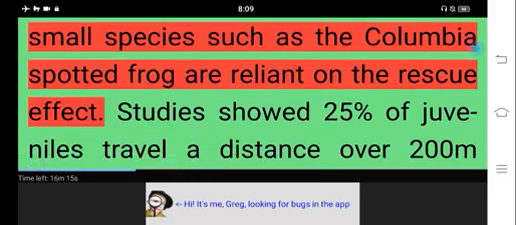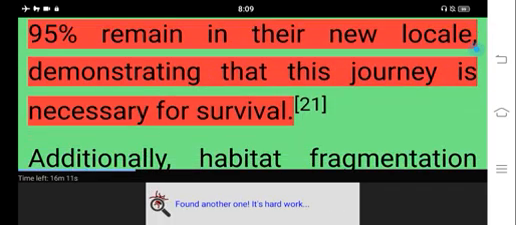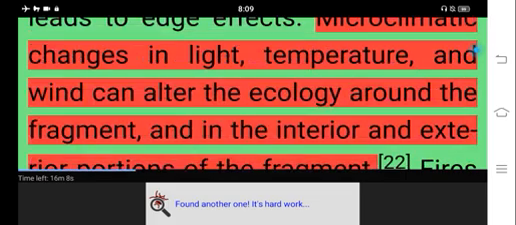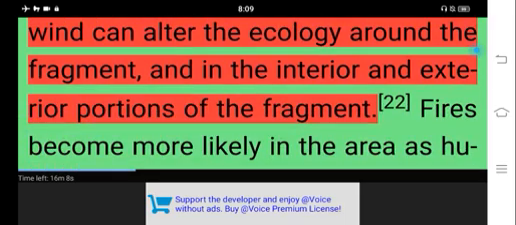Even small species such as the Columbia spotted frog are reliant on the rescue effect. Studies showed 25% of juveniles travel a distance over 200 meters compared to 4% of adults. Of these, 95% remain in their new locale, demonstrating that this journey is necessary for survival. Additionally, habitat fragmentation leads to edge effects. Microclimatic changes in light, temperature, and wind can alter the ecology around the fragment, and in the interior and exterior portions of the fragment.